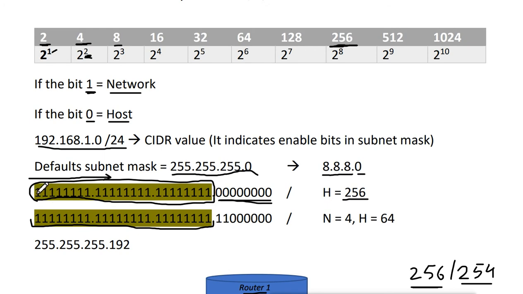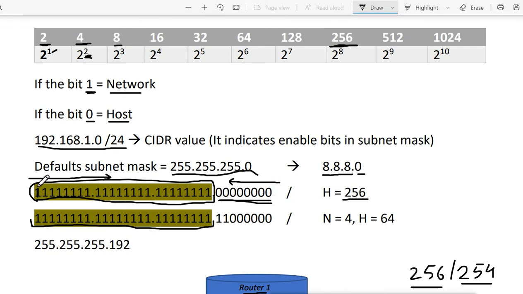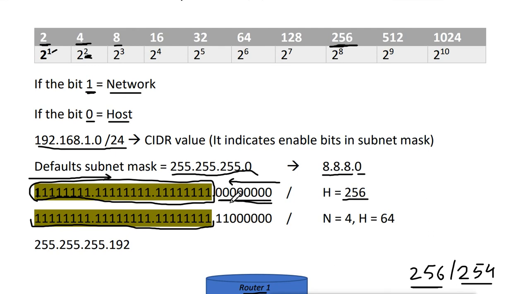If you want zeros, then the zeros will come continuously from right to left, and the ones continuously from left to right. For IP addresses, 32 bits, you can enable any bit from anywhere, but for a subnet mask you cannot do that. You can only enable continuously.